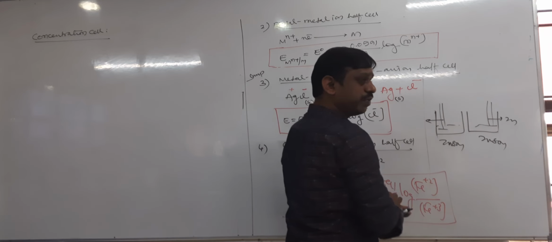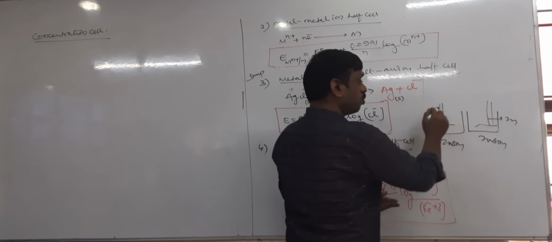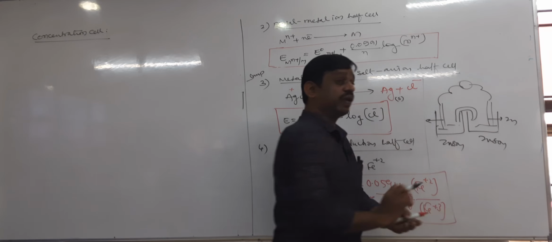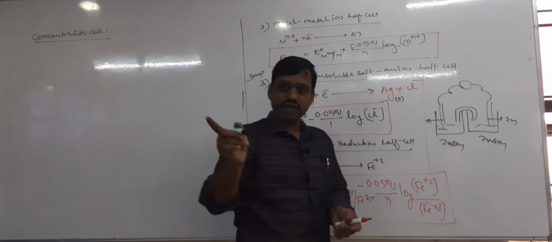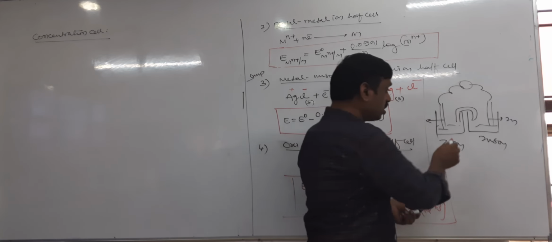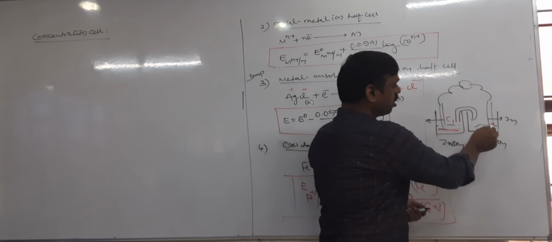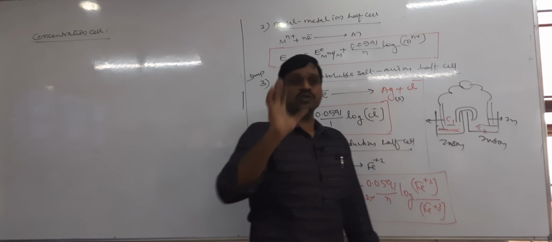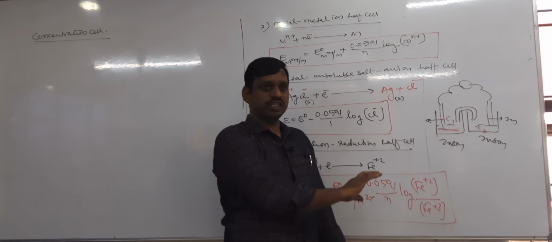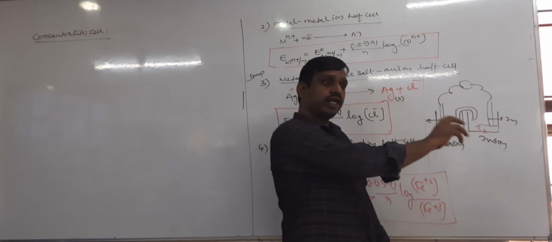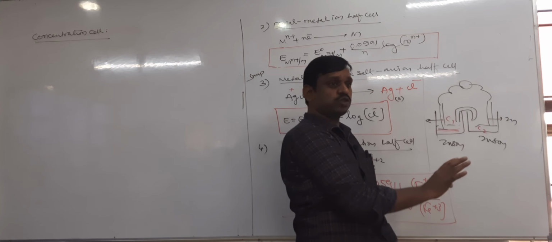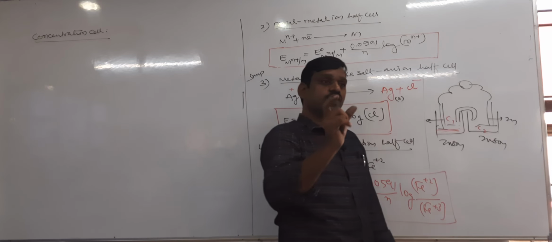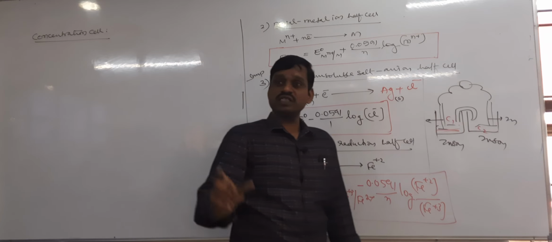The electrode will be the same, the solutions will be the same. Both are connected by a voltmeter and a salt bridge, everything the same. But what is the difference? The difference is concentration. The concentration of this half cell is C1, and here it may be C2. Due to the difference in concentration, again current will be produced. These are different kinds of cells. Both half cell arrangements are the same, same electrode, same solution, but they differ only in concentrations. Then they are called concentration cells. Therefore, in concentration cells current will be produced.